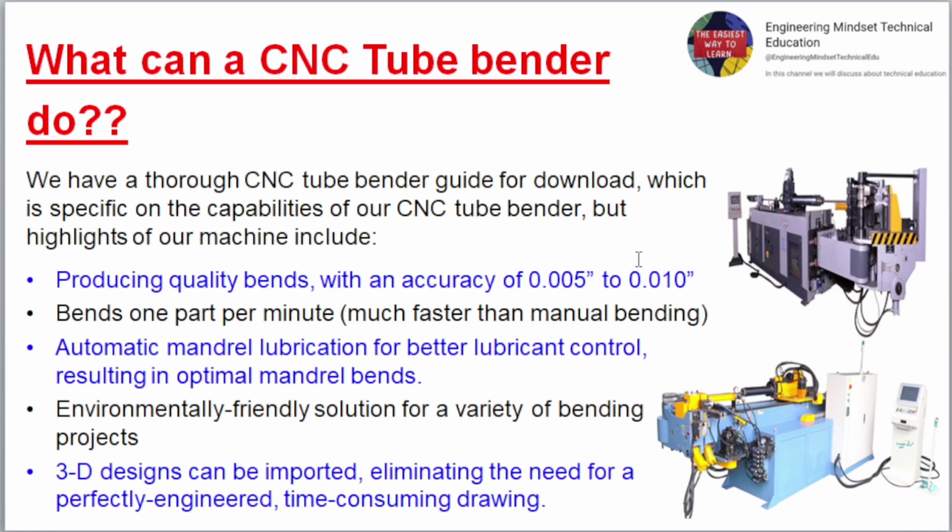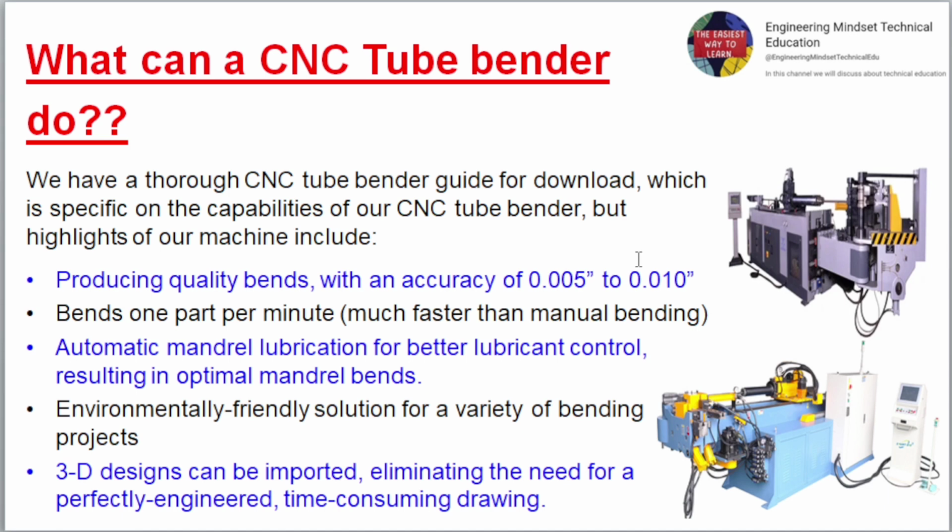What can a CNC tube bender do? We have a thorough CNC tube bender guide for download, which is specific on the capabilities of our CNC tube bender, but highlights of our machine include: producing quality bends, with an accuracy of 0.005 to 0.010.